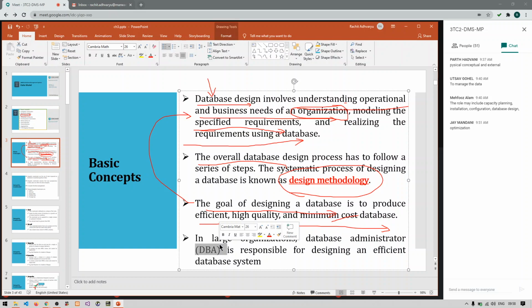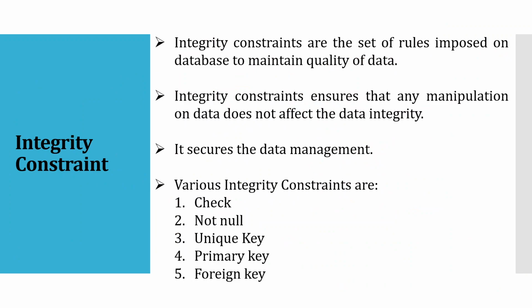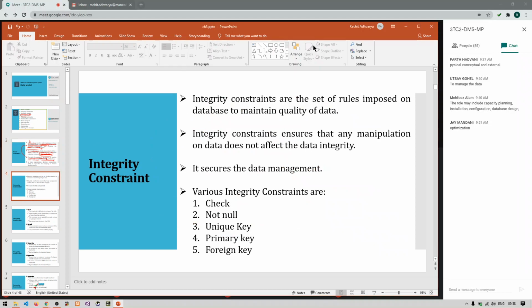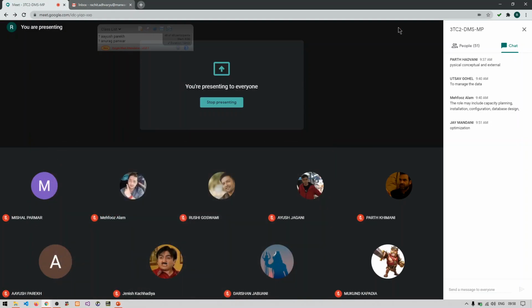Right. So whenever we are talking about database design, we need to consider one important component. That component is known as integrity constraint. Integrity constraint. So anyone who can tell me what do you mean by integrity constraint without looking at the PPT? That is covered in chapter number 1. What do you mean by integrity constraint?